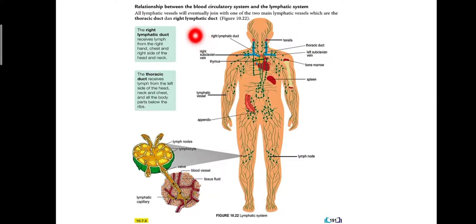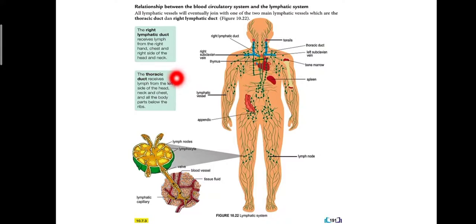Okay, so the right lymphatic duct receives lymph from the right hand. Remember right hand, chest, and right side of head and neck. Dia hanya terima lymph daripada right hand, chest, right side of head and neck.